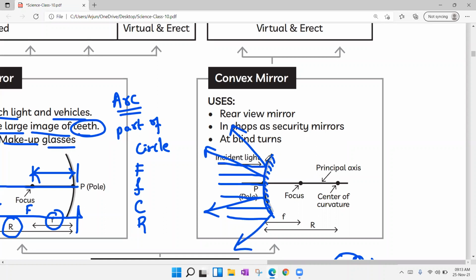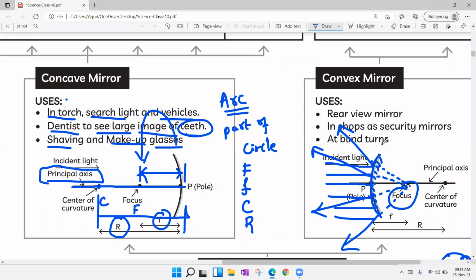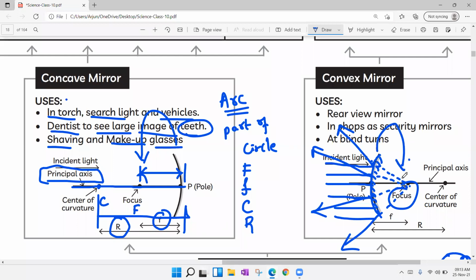And if you pass all these reflected rays, all reflected rays will be meeting at one point. That point is known as focus. Here only a small difference is: while coming to concave, focus will be towards your left hand side, and while coming to convex mirror, focus will be towards your right hand side.